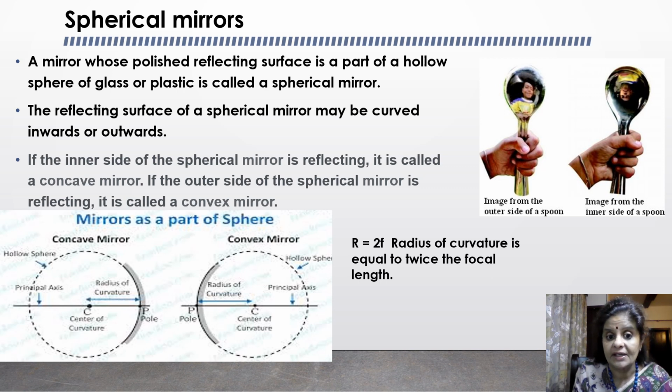The next one is very important. It is the focal length, and it is the distance between the pole and the focus of the spherical mirror. For spherical mirrors of small aperture, there is a relationship between the radius of curvature and the focal length. Radius of curvature R is equal to twice the focal length in the case of such spherical mirrors.